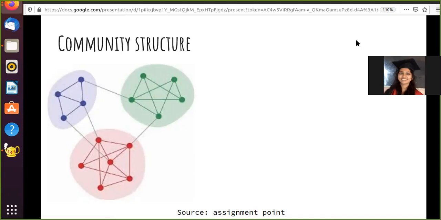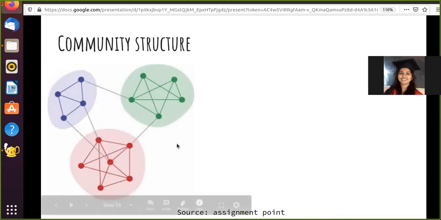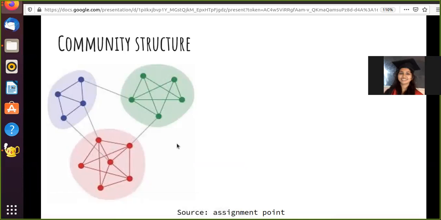Let's take the example of a college. So definitely it will obey the properties, like triads will be closed, there will be one popular person. But in addition, you will see this property of community structure, where if you look at different departments in the institute, the people in the same department will be having more links among them, will be having more relationships with each other as compared to people from other departments. So this property is known as community structure, and definitely to create a synthetic network which looks exactly like the real world network, you will also need to replicate this property.